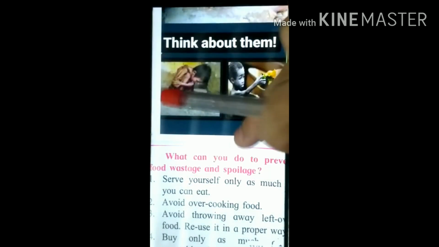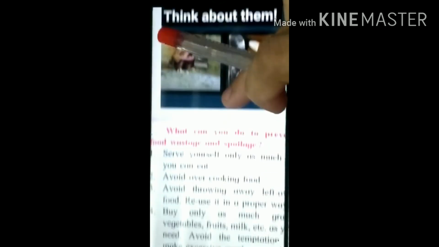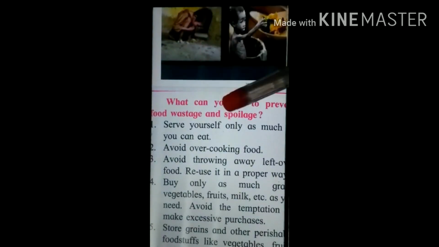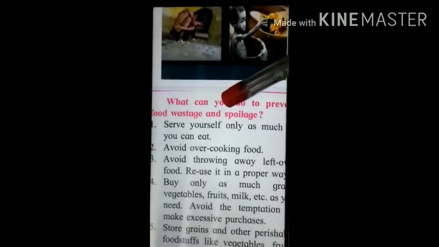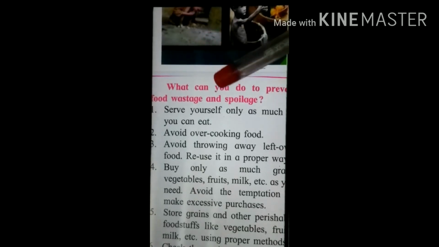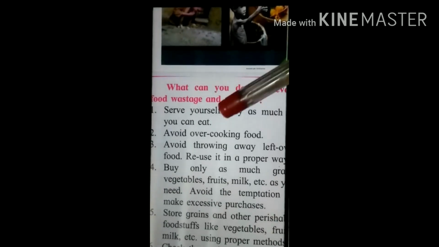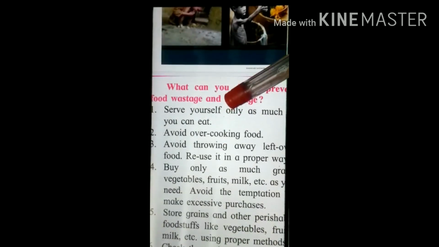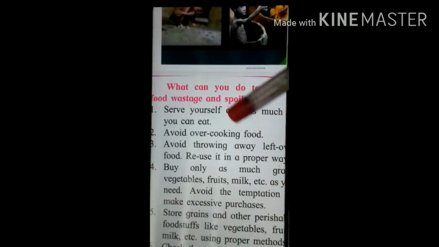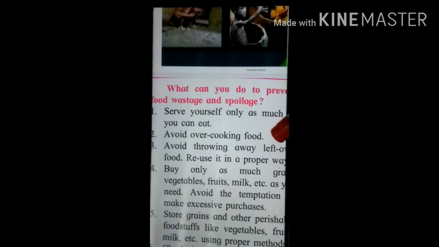As you can see, there is so much of a problem of hunger. So how can we prevent food wastage and spoilage? It is our duty to prevent it. What can you do? Serve yourself only as much as you can eat. Avoid overcooking of the food. Avoid throwing away leftovers.